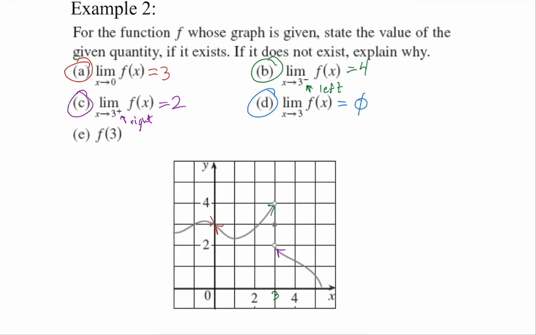But E is totally different. E says, what is the value of the function when x is 3? It's got a value. There's a closed-in dot there at 3. So be careful what they're saying and the notation of what's written. Limits are not hard, as you can see. It's just knowing that notation and then practicing that notation. Do we have any questions about example 2?